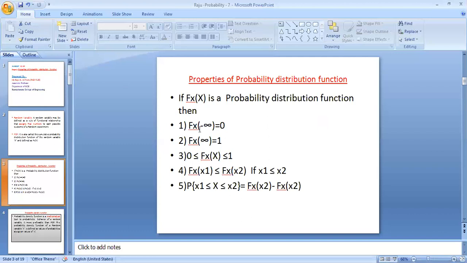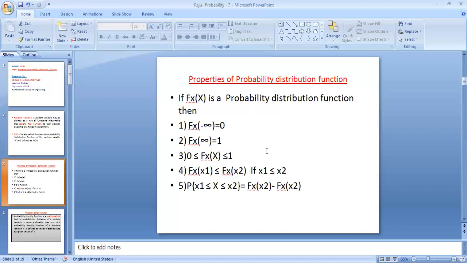The first property is F_X of minus infinity equal to 0, meaning there are no negative values in the distribution function, which is the reason F_X of minus infinity is 0. The second property is F_X of plus infinity equal to 1, since the addition of all the probabilities gives a maximum of 1. The third property is 0 less than or equal to F_X of x less than or equal to 1: the distribution function is always between 0 and 1.